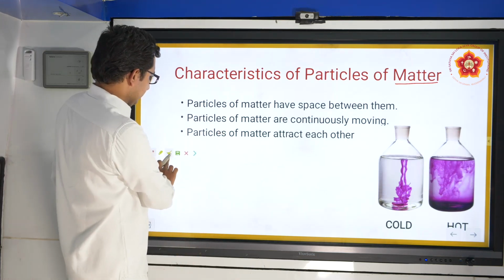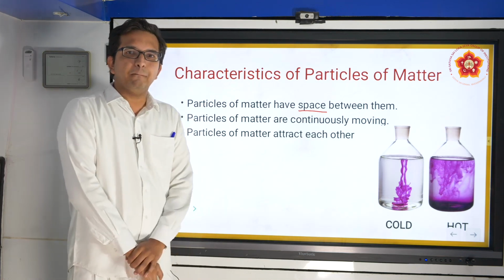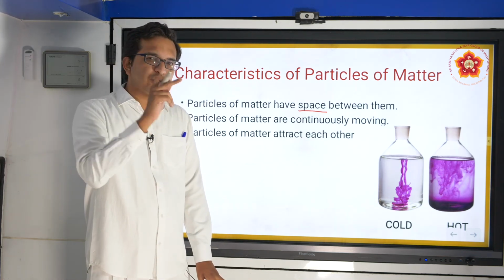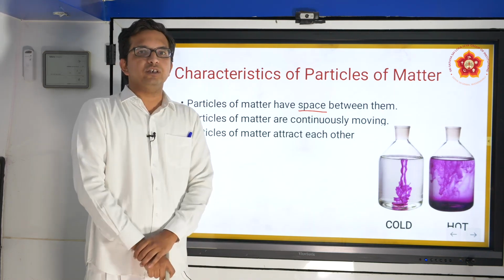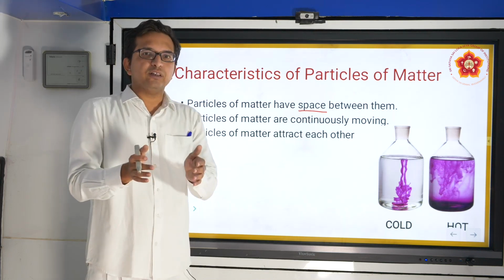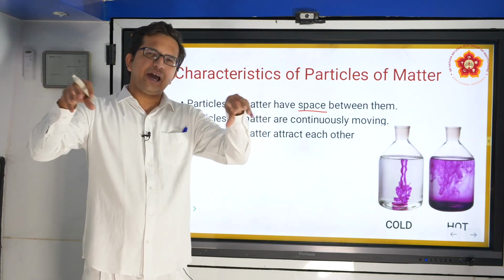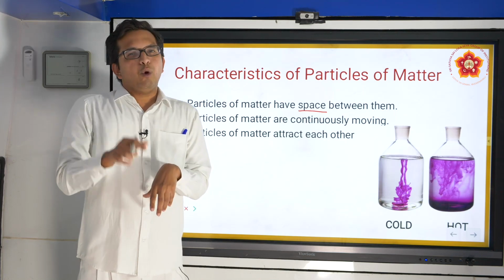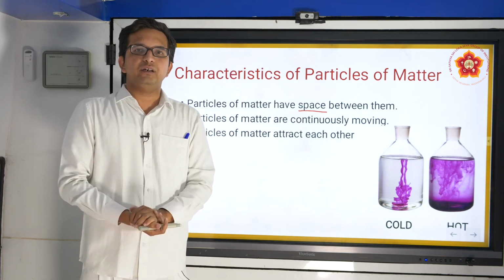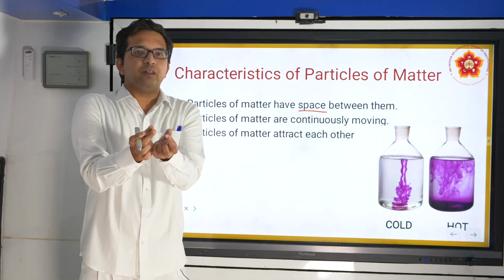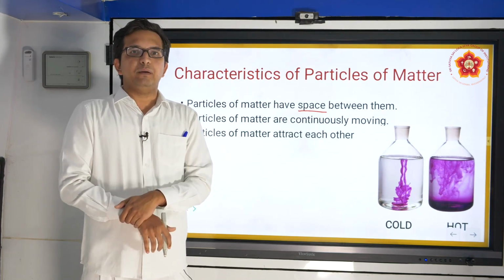What does the first characteristic say? Let us just go through these parts. Particles of matter have space between them. This is exactly the same thing which we happened to see a couple of experiments before. The salt was mixed in water because there was space between those water molecules. So like this, these particles definitely have some spaces available between them. What differs is some may have too much space. One particle may be here, one particle may be here. Some may have lesser space between them. So the amount of space may differ, but they will have spaces between them.